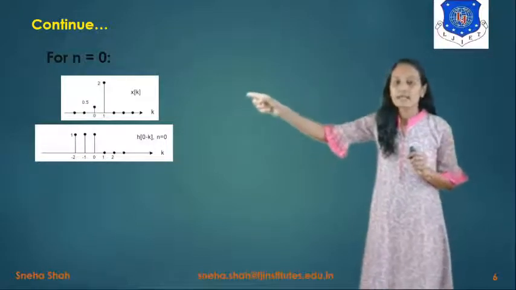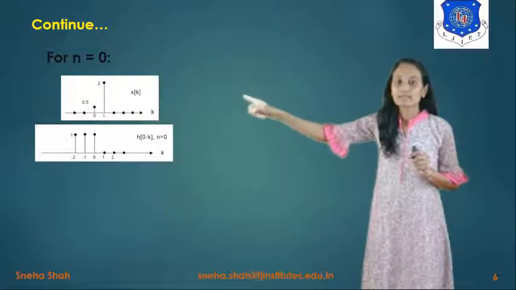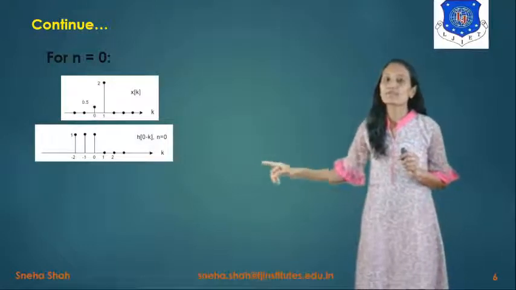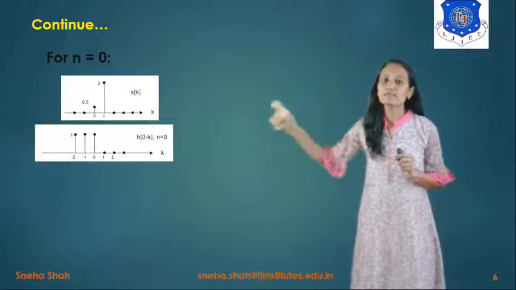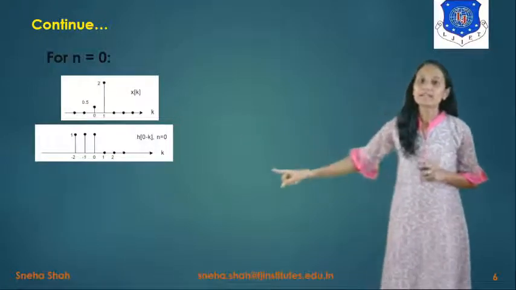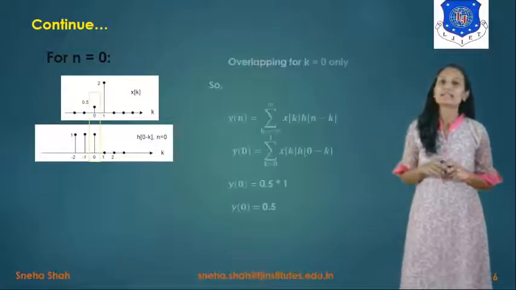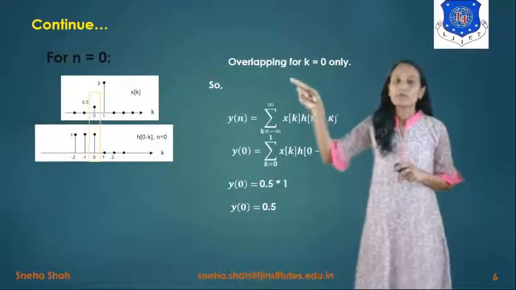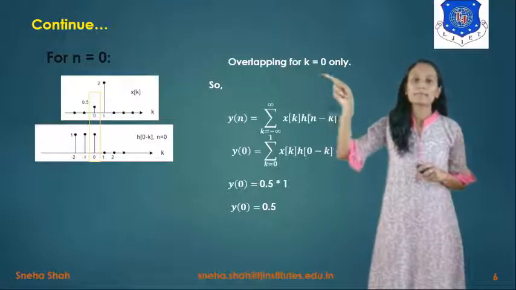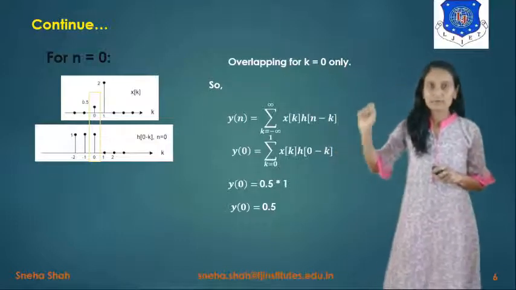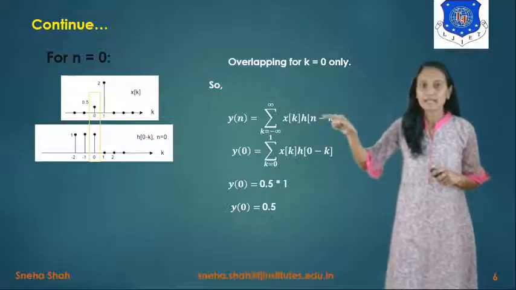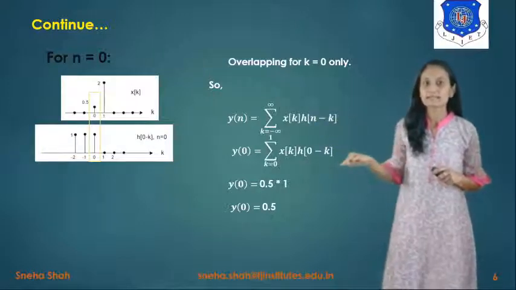At k equals 0, the value of x of k equals 0.5, and the value of h of minus k equals 1. So 0.5 times 1 gives the final answer 0.5. So the overlapping is only for k equals 0. In the product x of k into h of n minus k, we have taken n equals 0, so 0 minus k.